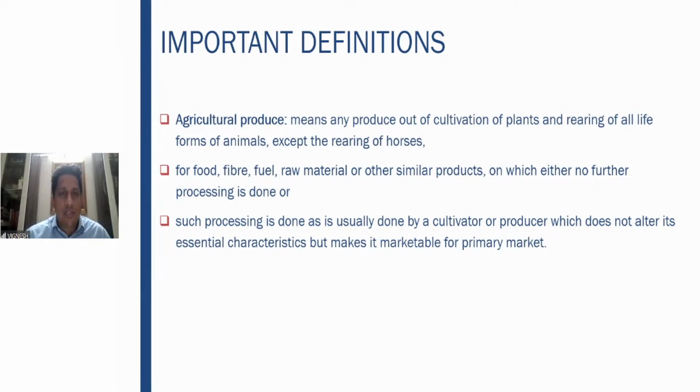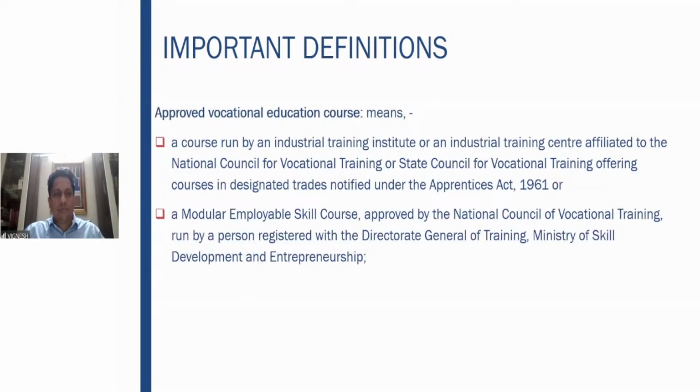Fine. Why is this definition important? Because the activities relating to the agricultural produce have been given an unconditional exemption in the GST law, right? Without any conditions, they are exempt from tax.